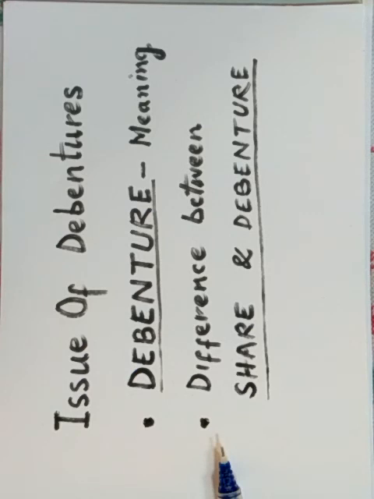One more difference is that shares can't be converted into debentures, but debentures can be converted into shares. One more difference is that a shareholder has the right to participate and vote in company's meetings, whereas debenture holders don't possess any voting rights and can't participate in meetings.